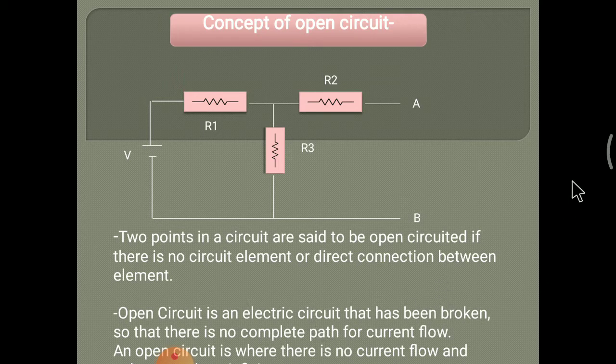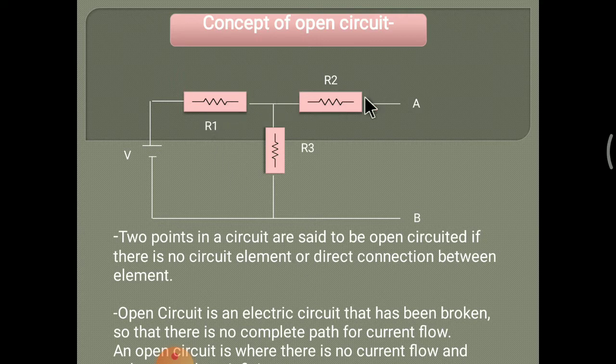An open circuit is an electric circuit that has been broken so that there is no complete path for current flow.